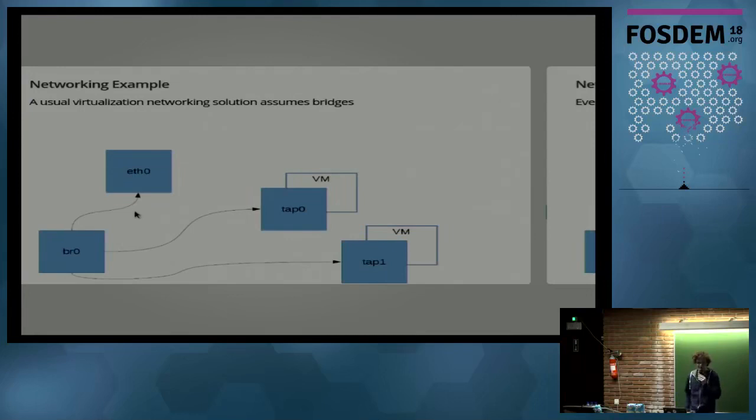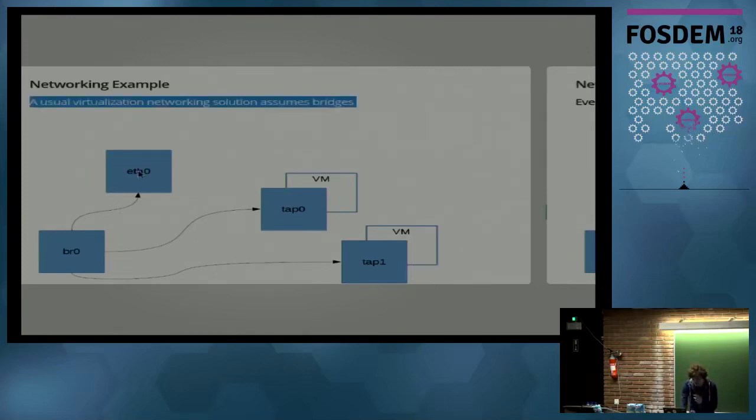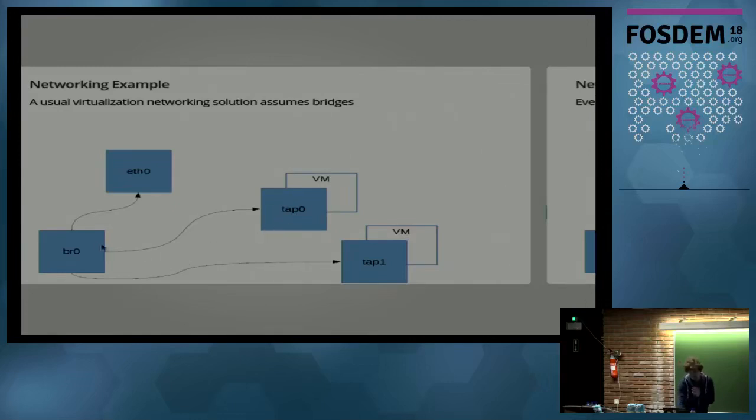If we now look a little bit more in detail on the task, what you normally see when you do virtual machine management is you have a bridge on the node, you have your interface attached to the bridge, and then you have the virtual machines, here in this case two, this VM and this VM. They both have their own tap devices, they're all attached to the bridge.